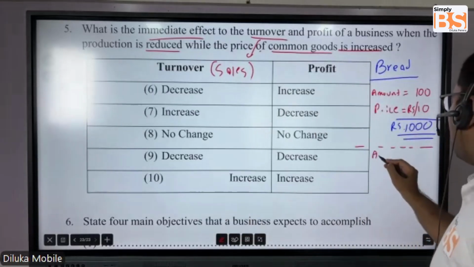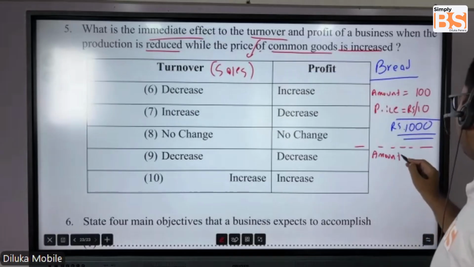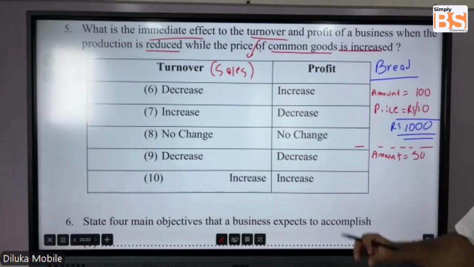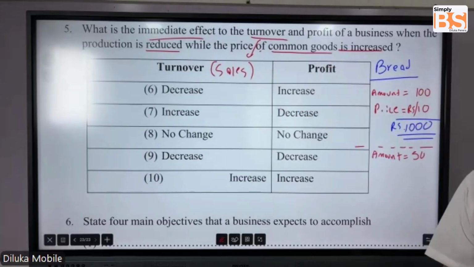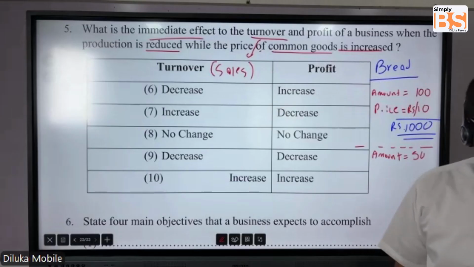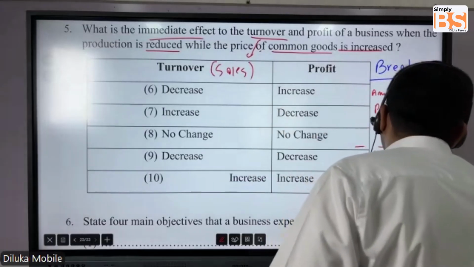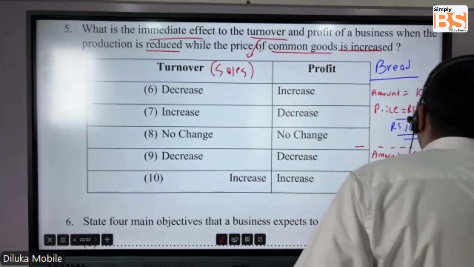Now they are producing how much? Let's say, as an example, 50 loaves of bread. ඉස්සල්ල 100ක් හදපු තැන දැන් 50යි හදන්නේ, because they have reduced the production. And then for that they have increased the price.